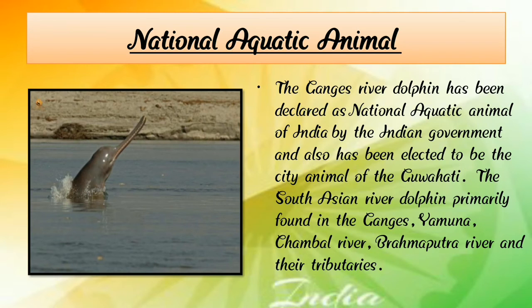The South Asian river dolphin is primarily found in the Ganga, Yamuna, Chambal River and the Brahmaputra River and their tributaries.